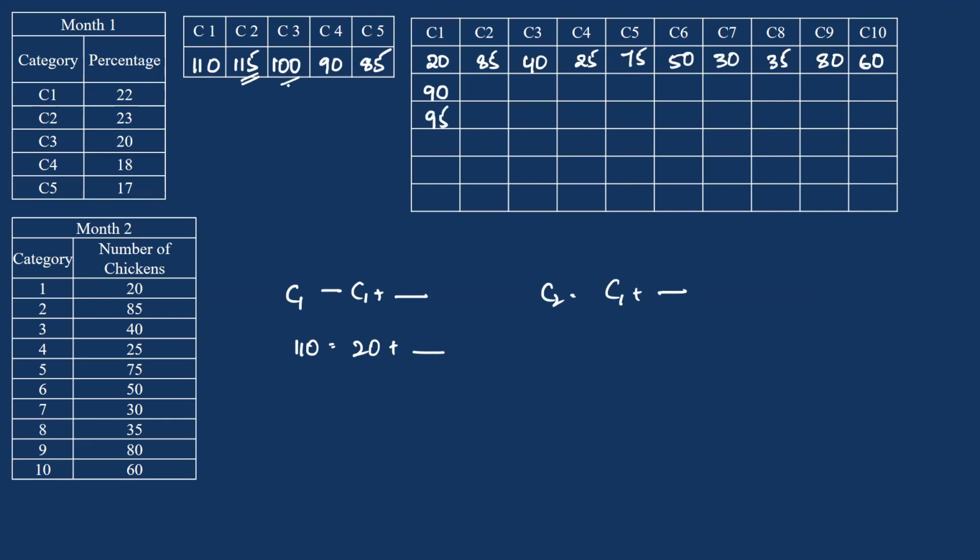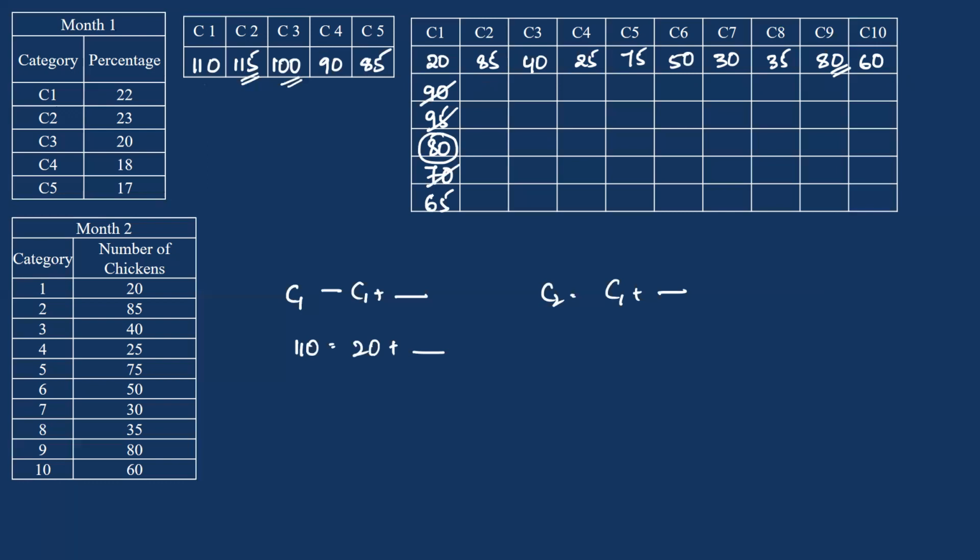Then if I consider 100 equal to 20 plus something, this will be 80. So 90, 95, 80. Now, do we have 90 chickens in any of the remaining 9 categories? No, so this is not possible. You do not have 95 here. 80, yes.